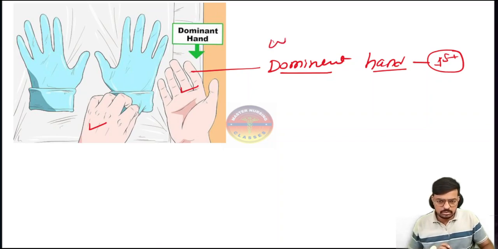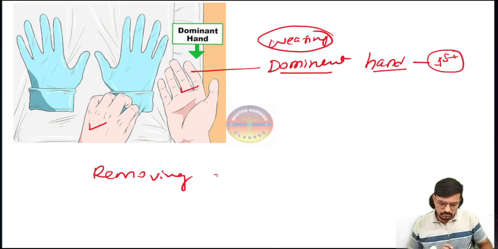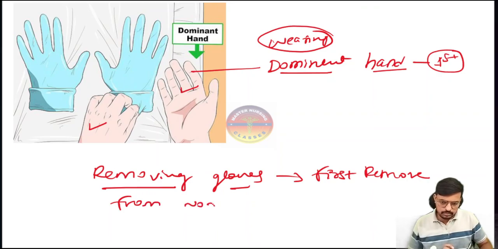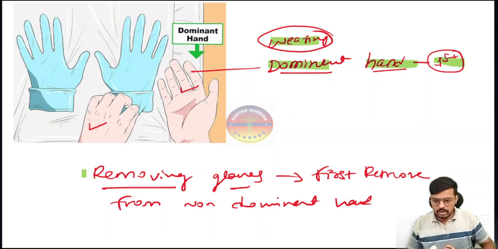This is while wearing the gloves. Now, while removing the gloves, first remove from the non-dominant hand. It's very important. Wearing first is the dominant hand, and while removing, first is the non-dominant hand.